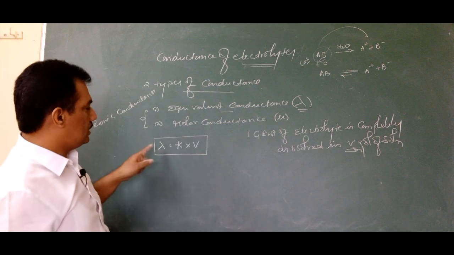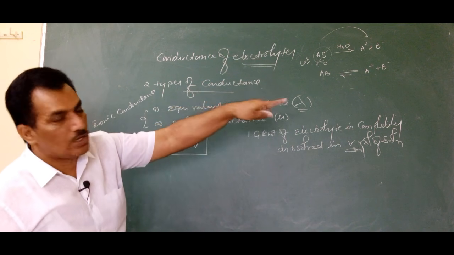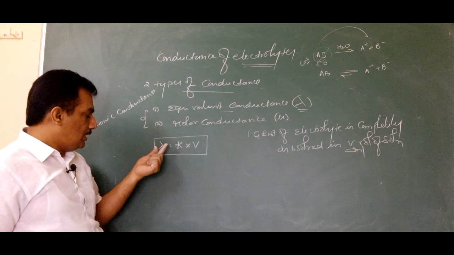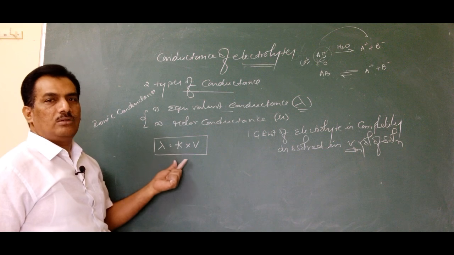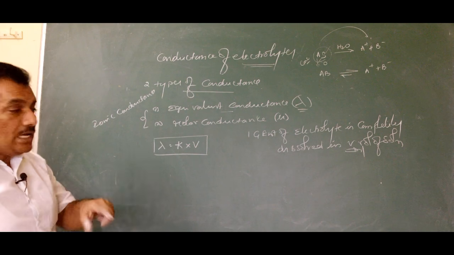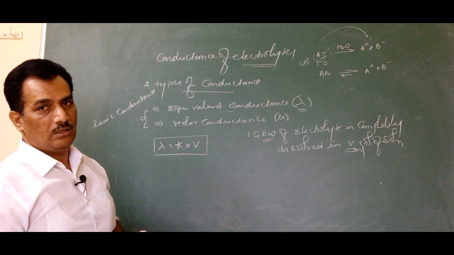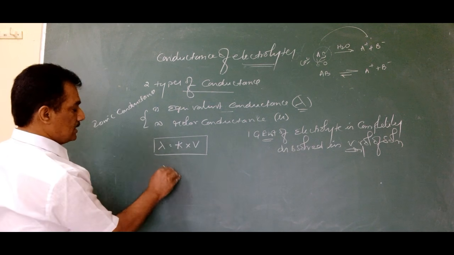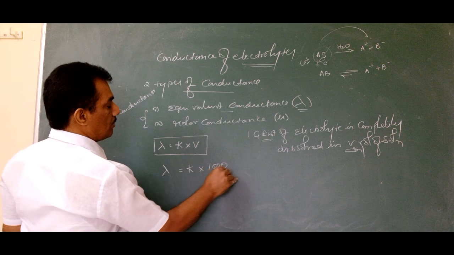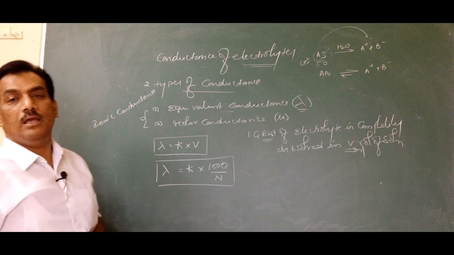Clear? Now, when V volume of water has 1 equivalent weight completely dissolved, that is, completely ionized, then we can calculate the equivalent conductance like this: lambda is equal to kappa into V. Clear? Now this lambda can be related to the normality, because for gram equivalent weight the related concentration term is normality. So we can relate it like this: lambda is equal to kappa into 1000 by normality.